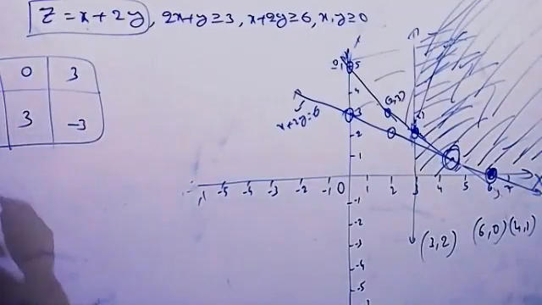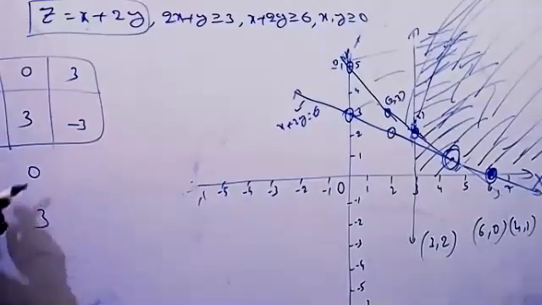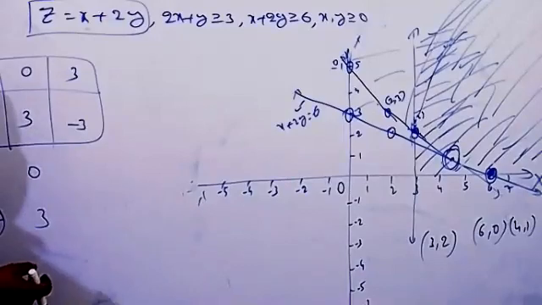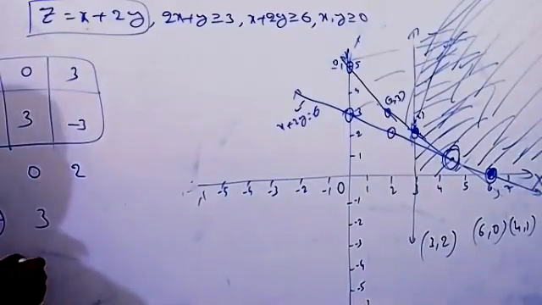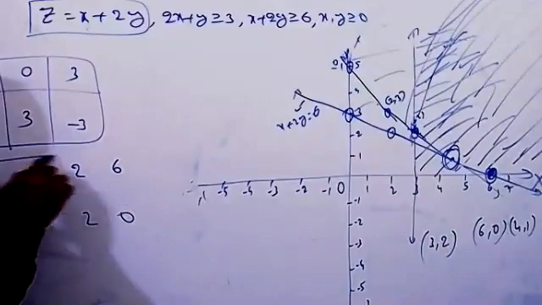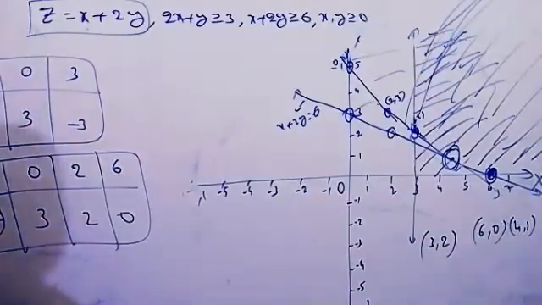And the second one, x plus 2y equal to 6. Then x equal to 0 means y equal to 3. It's correct now? Y equal to 3. Next, x equal to 2 you can take, so we get y equal to 2. Then x equal to 6 means y equal to 0. That's all for the second constraint. Now you can draw the graph for this.